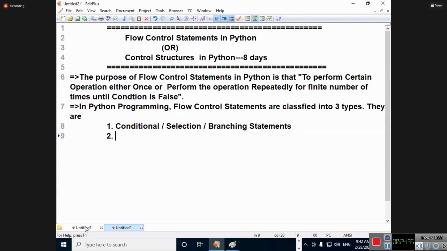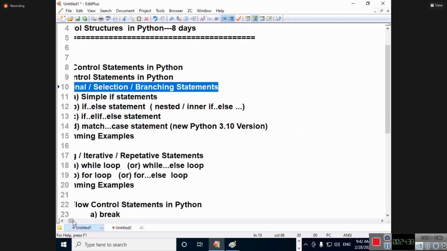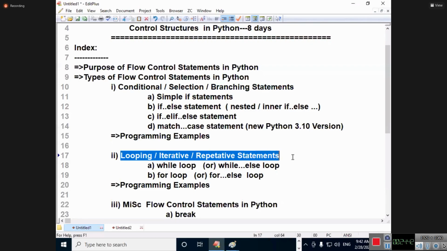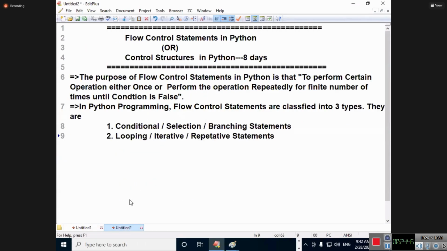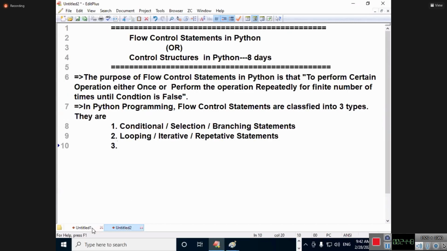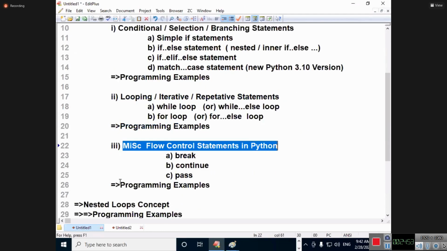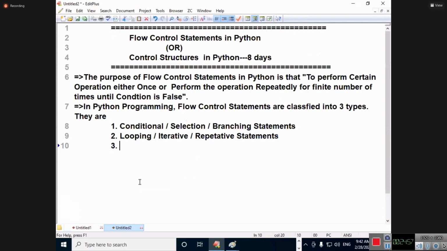Next one is called looping or iterative statements, which we are going to discuss. The third one is called miscellaneous flow control statements in Python. What are the miscellaneous flow control statements? One is break, one more is continue, one more is called pass. At this time, I just wrote it.